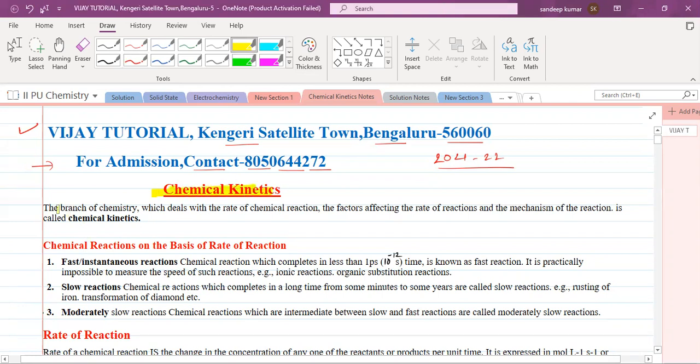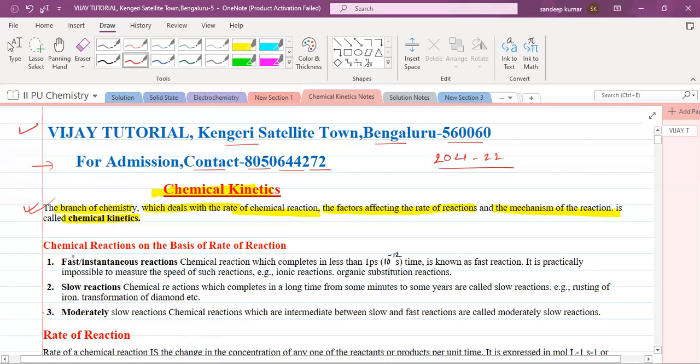The branch of chemistry which deals with the rate of a chemical reaction, the factors affecting the rate of a chemical reaction, and the mechanism of the reaction is called chemical kinetics. Very important definition; they may ask you for 1 mark.